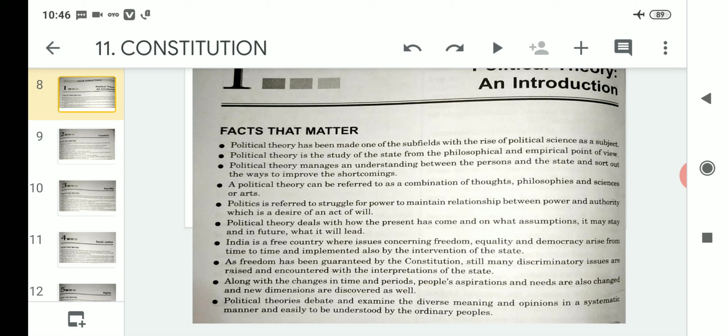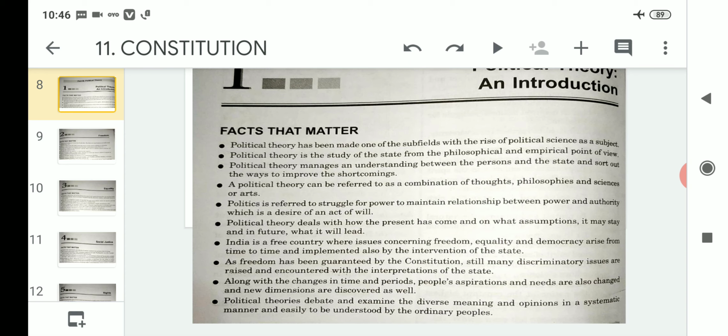After that come political theories, which debate and examine the diverse meanings and opinions in a systematic manner, easily understood by ordinary people. That means political theory involves the study of the state. Along with the study of the state, it is also debating, and while debating it is examining the diverse meanings and opinions. That means it is going through various diversified ways, and on the other hand it is also looking at the opinions in a very systematic manner.